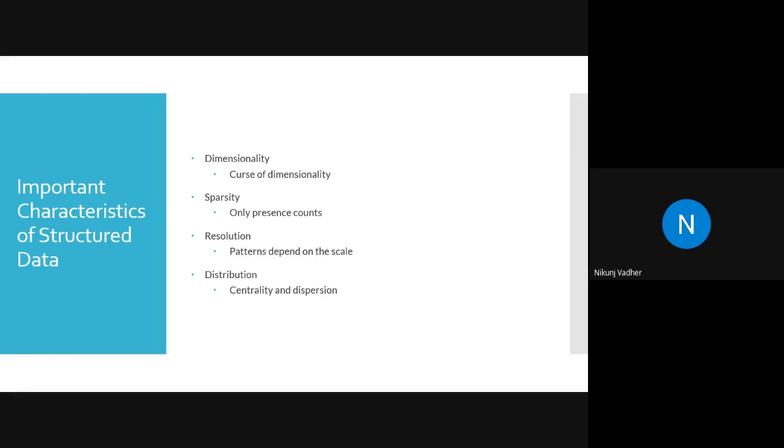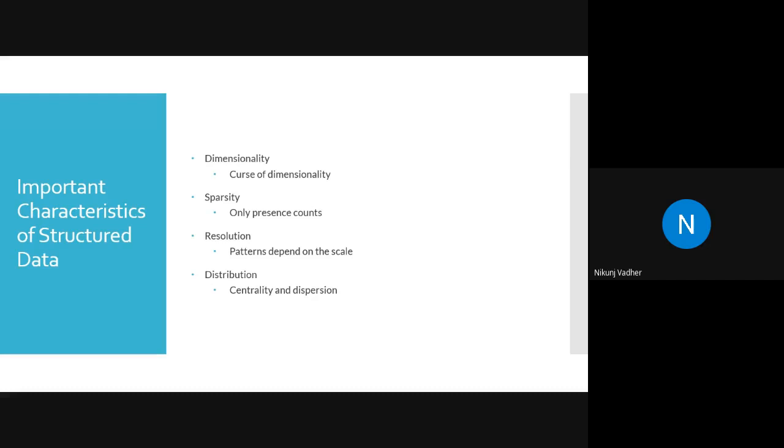So sparsity means density of data. Next is resolution. Resolution means your focus area. What is the resolution of data? We will see this in detail, don't worry. I'm just introducing you to the terminologies of machine learning.